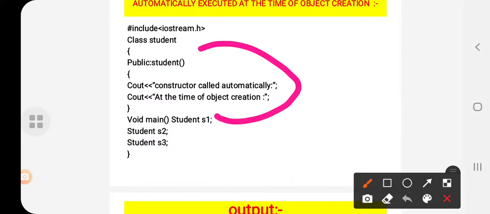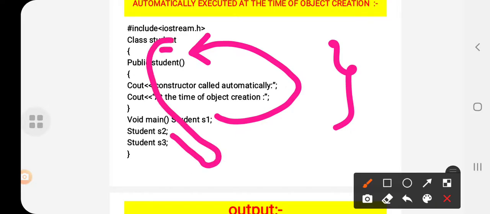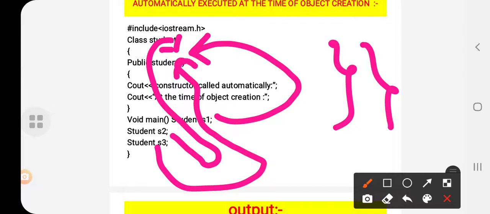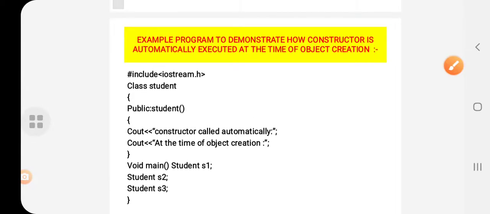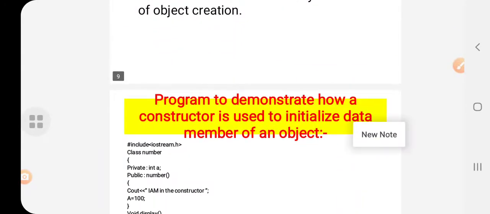Whenever this calls, it goes here and executes the 2 statements. Whenever this is called again, it will go here and execute that. Whenever this calls, it goes here and executes the 3rd set of statements. Okay, students, so this is the concept behind object creation. I hope you all are understanding.